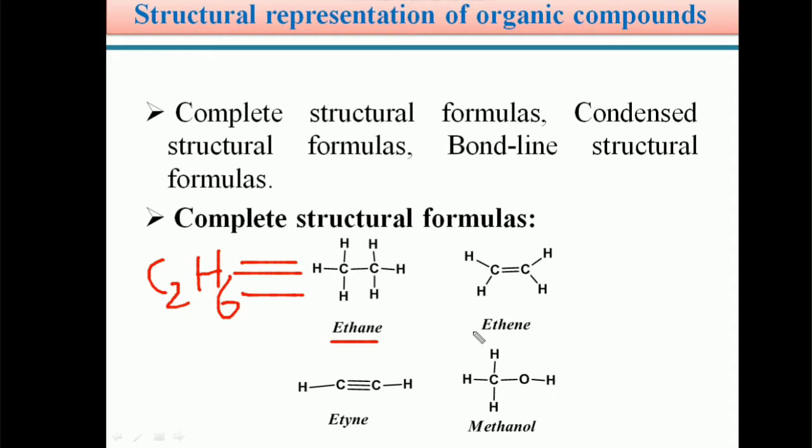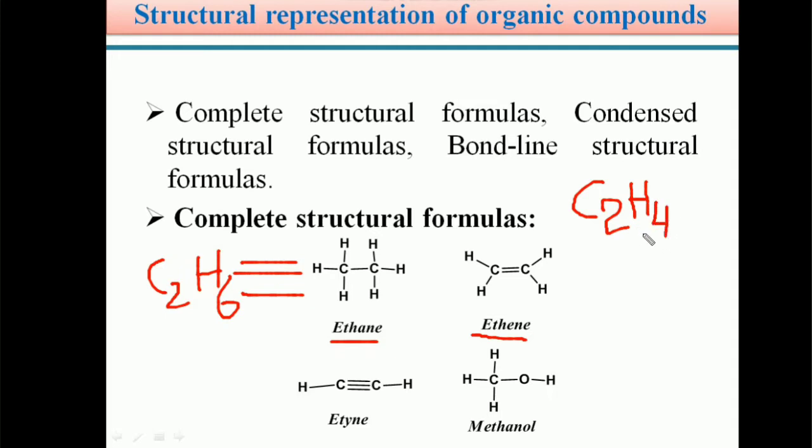For example, students, the ethene molecule is also called ethylene. Its molecular formula we know very well. The molecular formula of ethene or ethylene is C2H4.